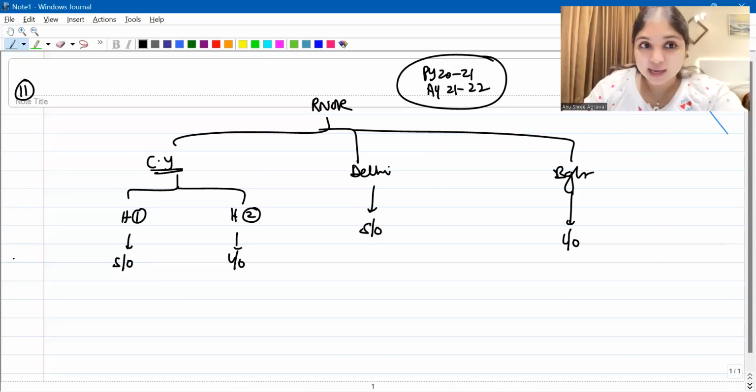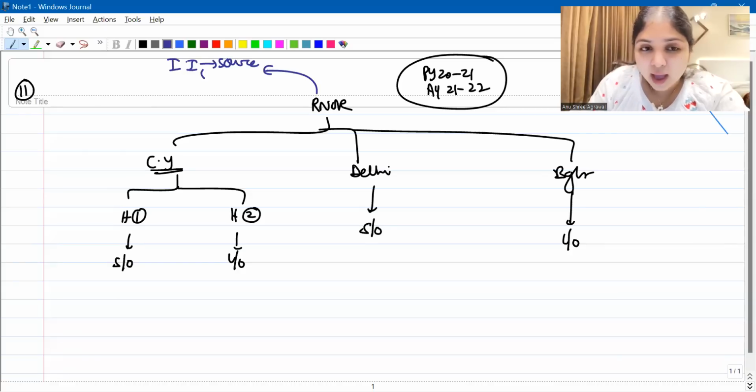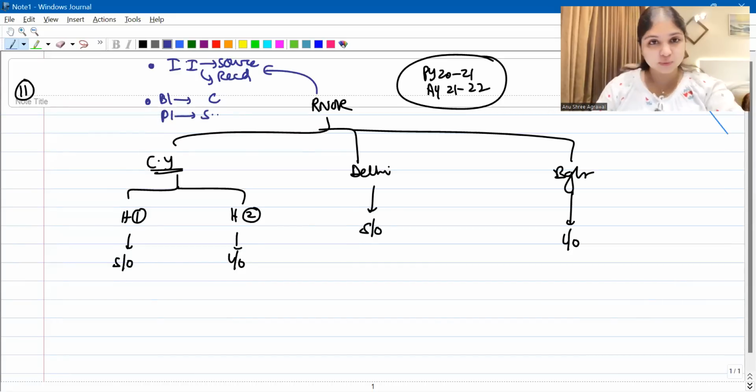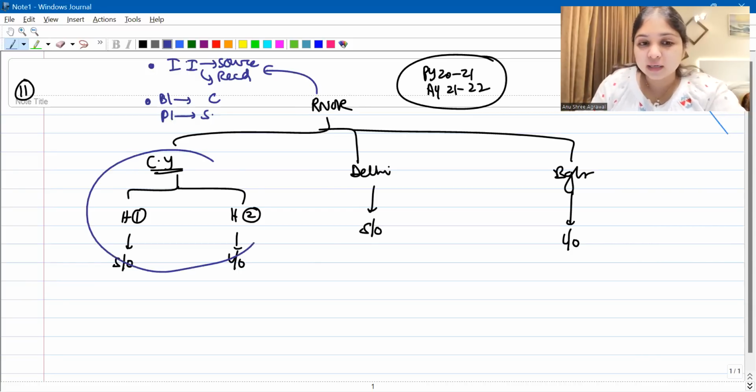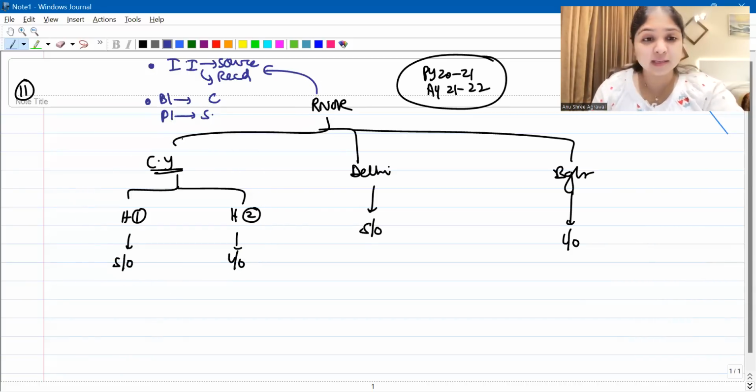Now listen, he is RNOR. So what kinds of incomes will you tax for him? You will tax for him Indian incomes. Number one, Indian incomes means incomes which have a source in India and incomes which are received in India. And number two, you will also tax for him business incomes from businesses which are controlled in India and professional incomes from professions which are set up in India. Now listen, for this RNOR, will I consider country Y houses? No, I will not, because for these houses, the source is outside India.